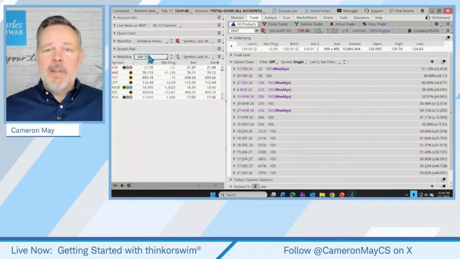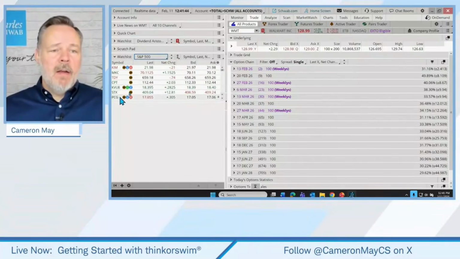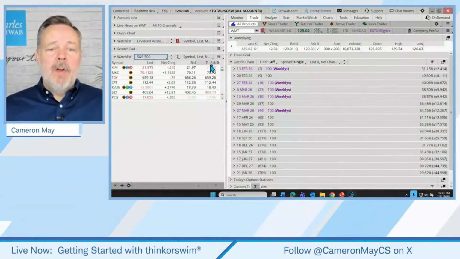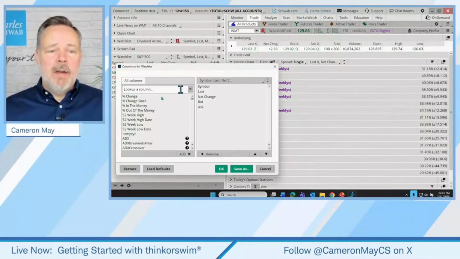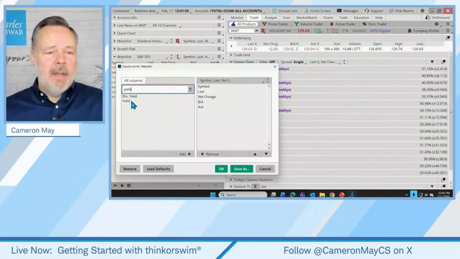So this is a watch list of the component companies of the S&P 500. I can see what those are. I can see their last price, how much they have changed in price, their current bid and ask, or I can customize these columns on the watch list right here with all sorts of different potential metrics. So for example, maybe I want to see if they're paying a dividend.